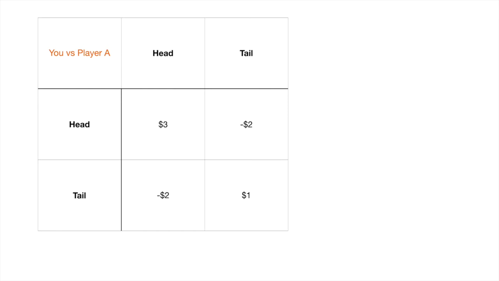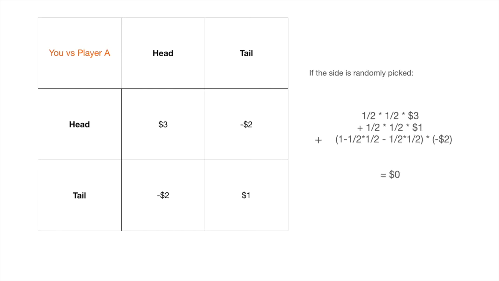So let's take a look at the probability of winning. Basically, it consists of three different scenarios.